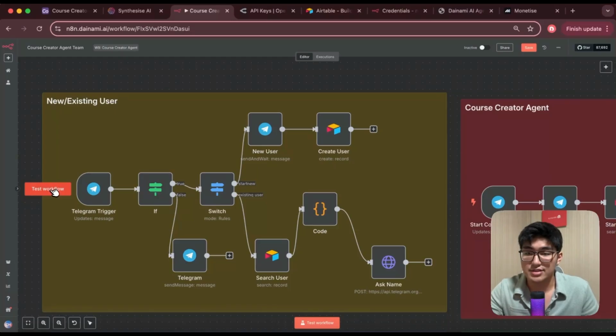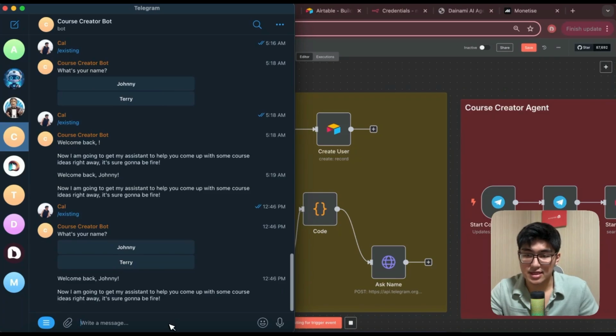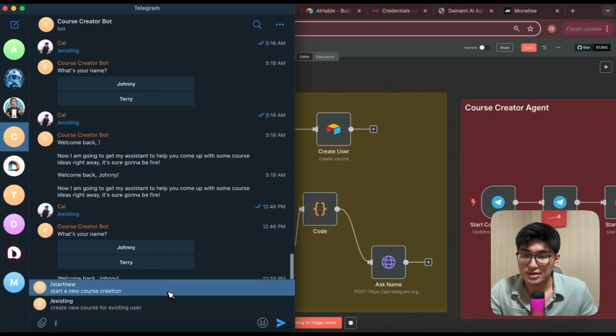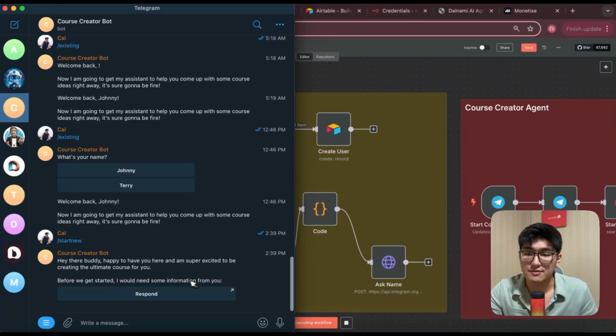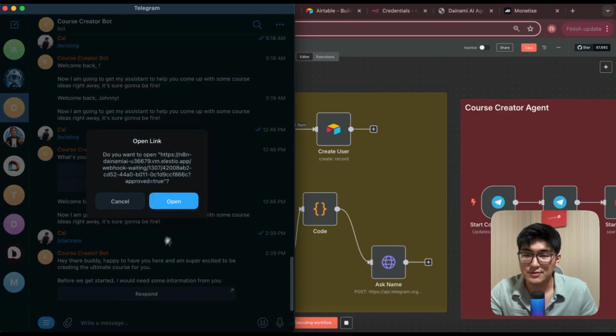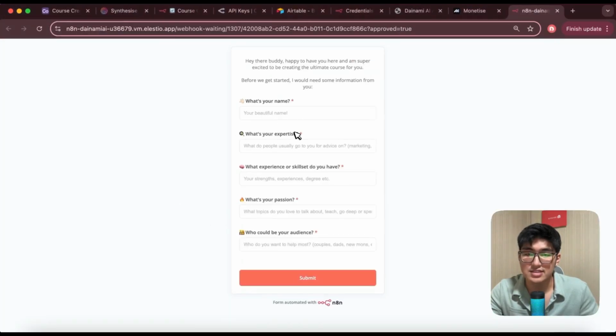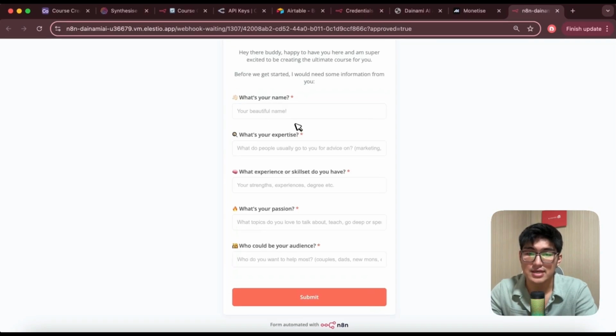So I'm going to test out this workflow right now. Click test workflow, okay? And then I'm going to just type in /start new, and here it asks for some information from me, right? This is for creating a new user. So I'll click respond, open link, and I'll have this link over here allowing me to fill up my name, my expertise, skill sets, and so on.